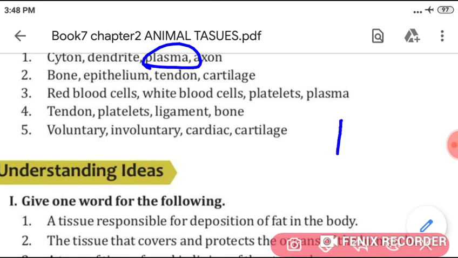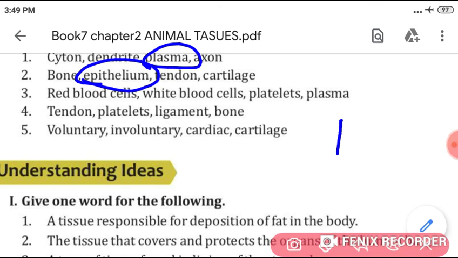Now next, bone, epithelium, tendon and cartilage. Here you just circle the word epithelium and write the scientific reason: it is a protective tissue while others are the types of skeletal tissue.